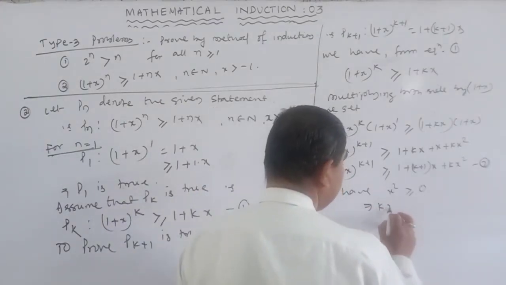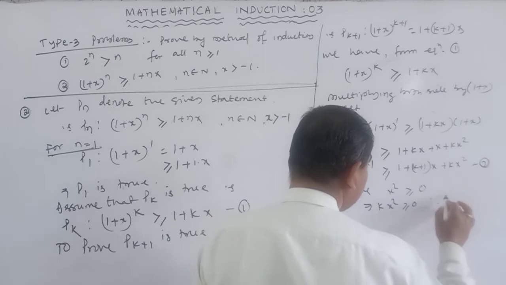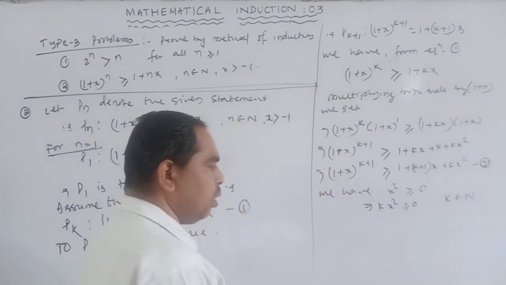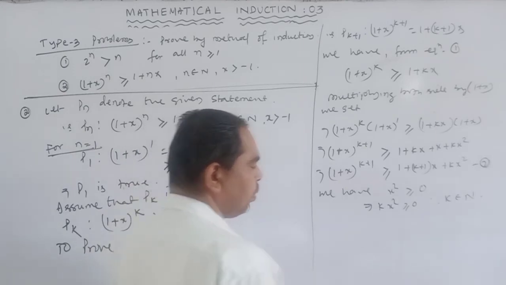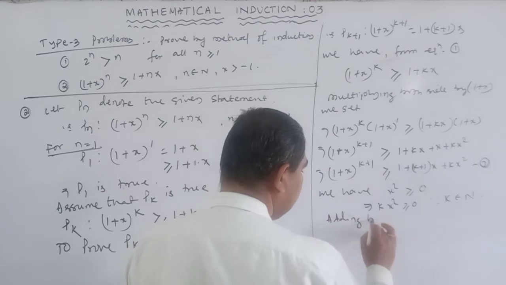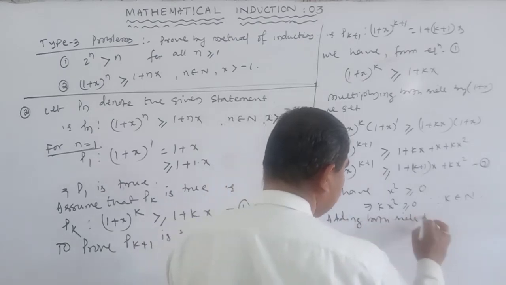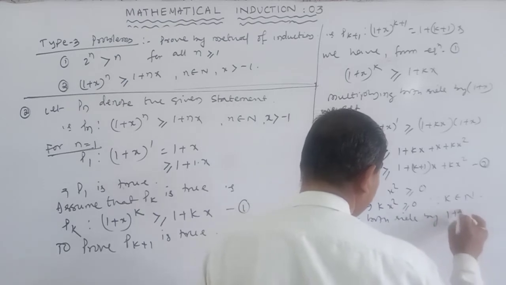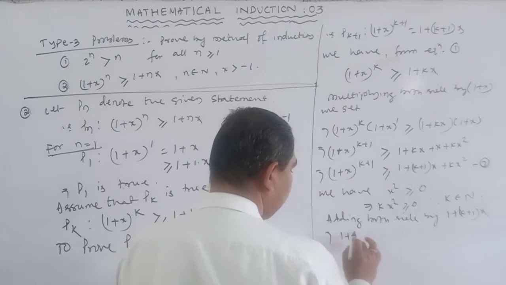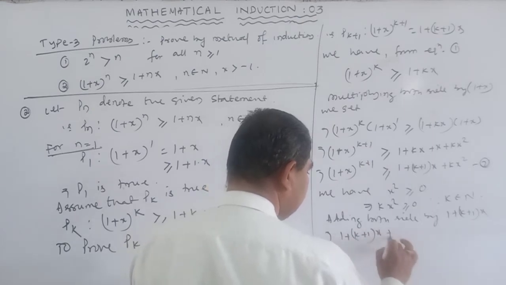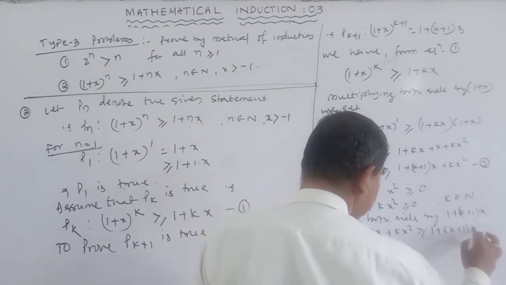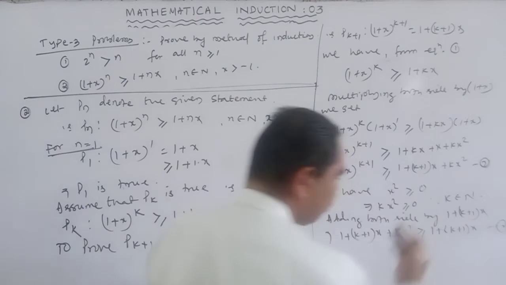This implies kx square is greater than or equal to 0, because k belongs to the natural numbers N. Adding 1 plus (k plus 1) into x to both sides, 1 plus (k plus 1) into x plus kx square is greater than or equal to 1 plus (k plus 1) into x. This is equation 3.